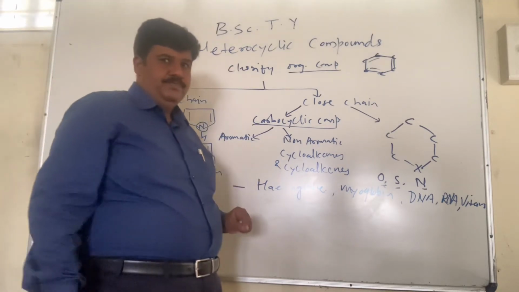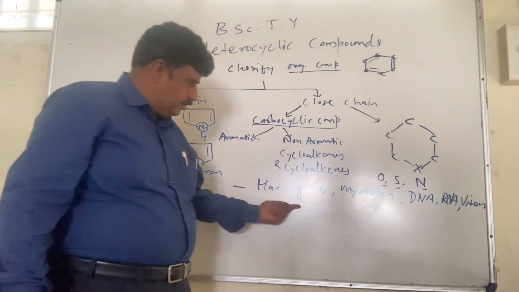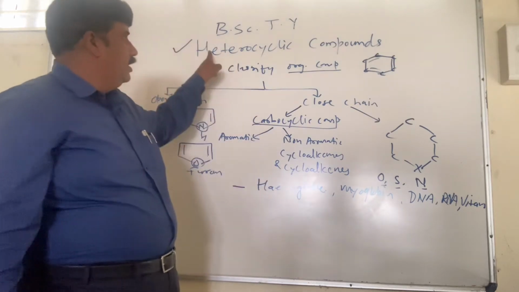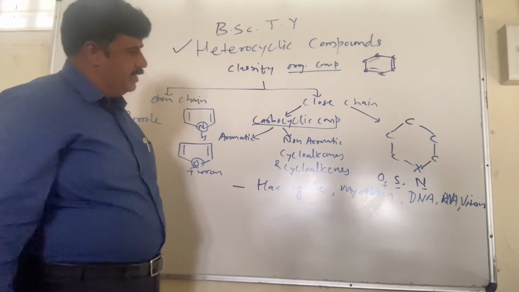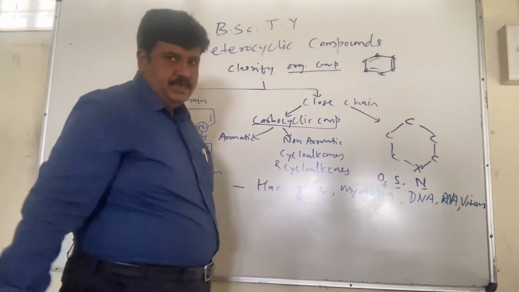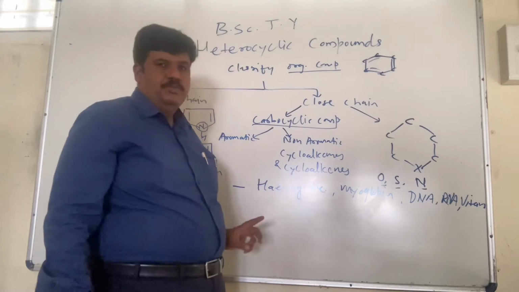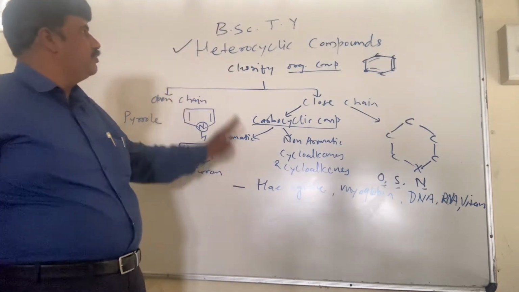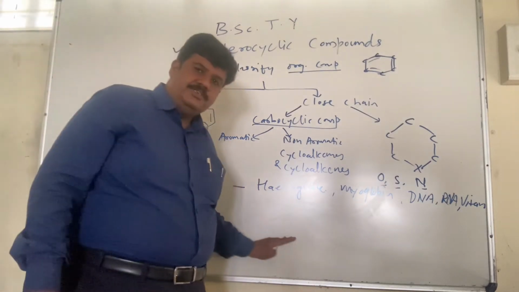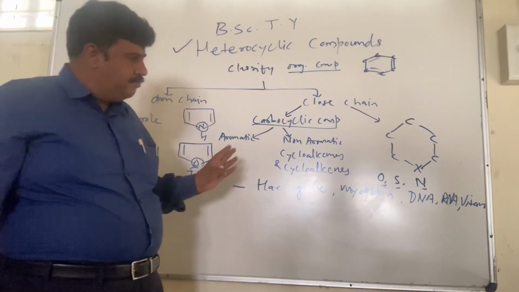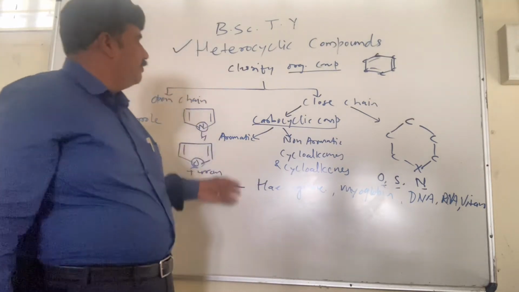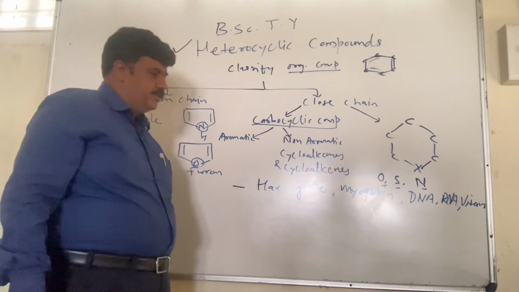So such a naturally occurring coordination complex is hemoglobin, where heterocyclic compounds act as ligands chelating the iron to form the hemoglobin molecule. This is the significance of heterocyclic compounds in natural product chemistry. There are a number of natural products where there is an essential presence of heterocyclics.